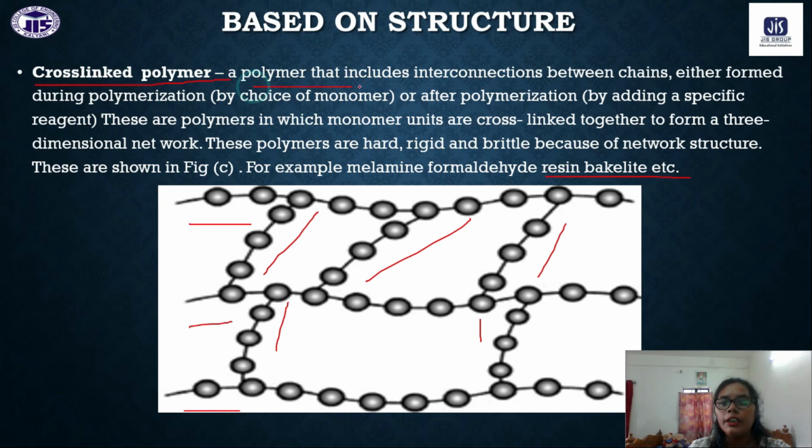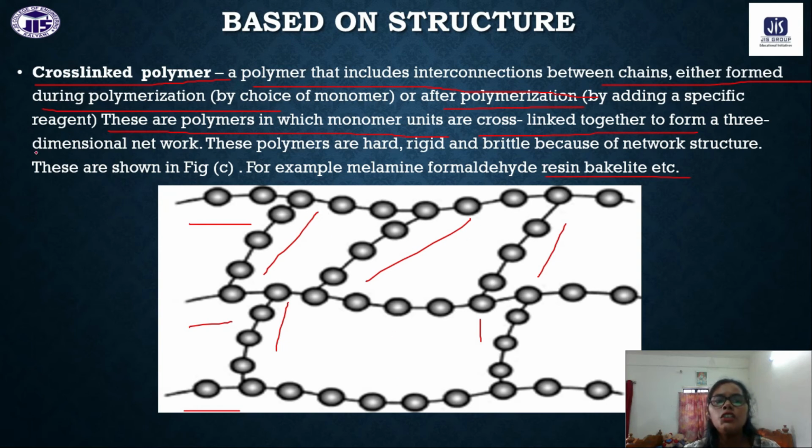Okay, a polymer that includes interconnections between the chains, either formed during polymerization or after polymerization. These are polymers in which monomer units are cross-linked. As I told you, all the linear chains are cross-linked with each other.